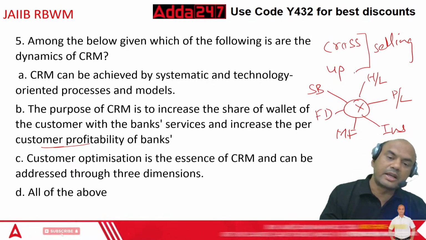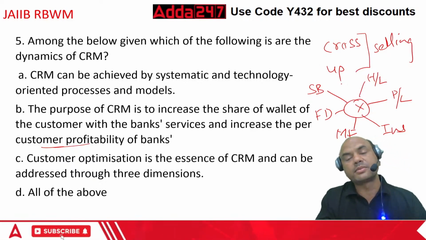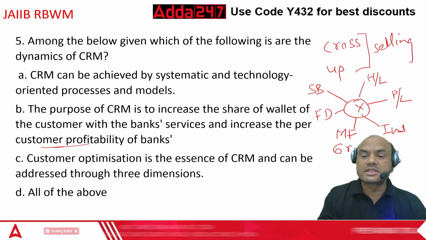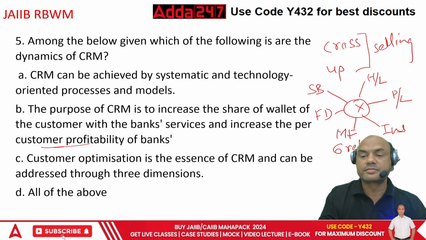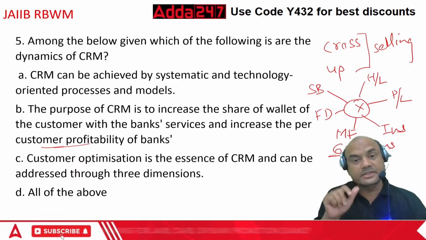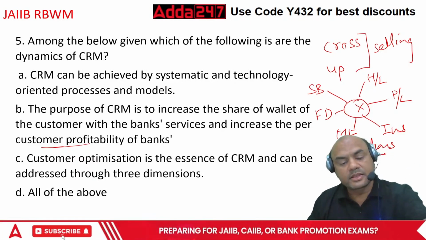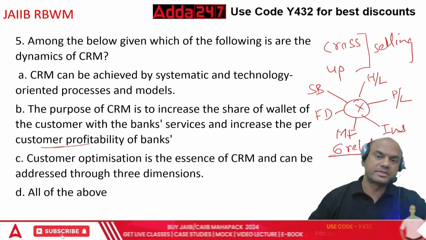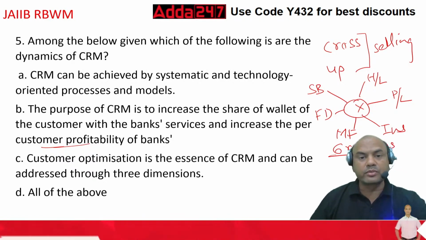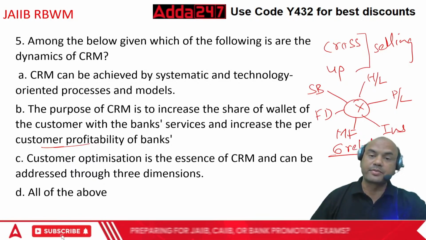Every customer, kindly note, when will the per customer profitability increase? When the customer has 6 relationships with us. Okay. This customer has 6 relations, only then this customer is of use to us. Kindly note this. You have to get 6 relationships from that client.